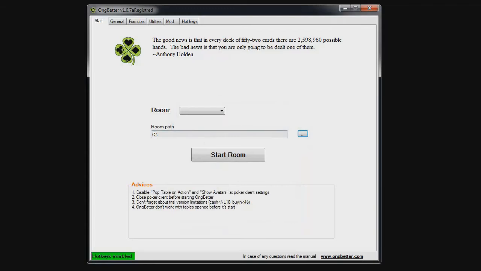Now OngBetter automatically discovers all the on-game network poker sites that you have installed on this partition. So I have Betson, Coral, Hey Poker and Smart Live Poker, and I want to play on Hey Poker, so I'll simply choose that one and I can start the room right here from the program.